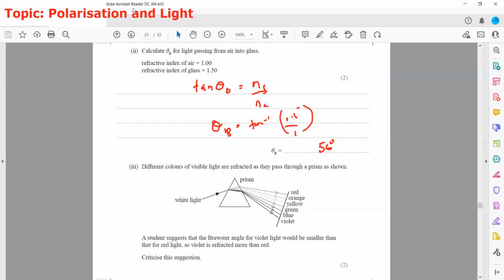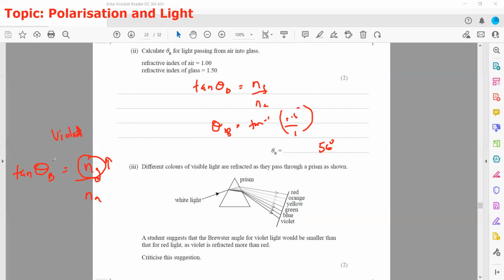So we already calculated this. We have the relation that tan theta B is equal to the refractive index of glass divided by the refractive index of air. The refractive index of glass changes with the type of light we are using, because violet bends the most. So for violet light, the refractive index is more.